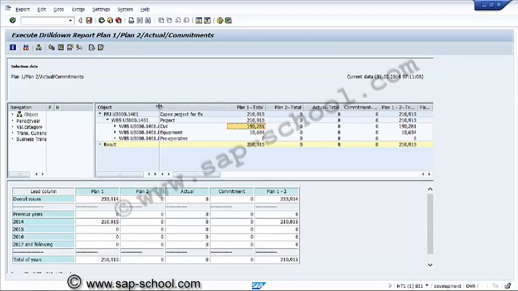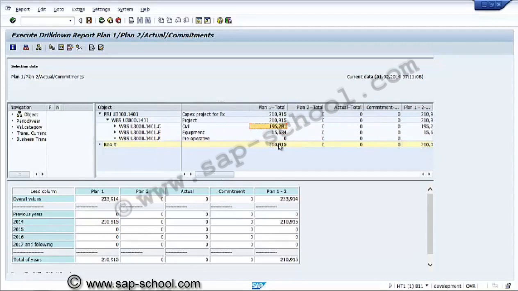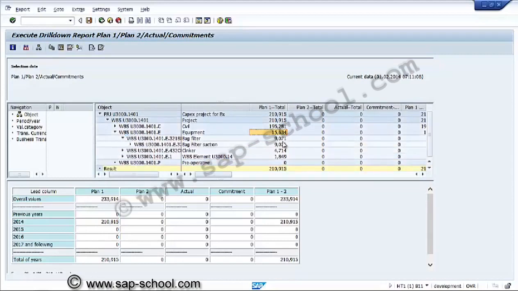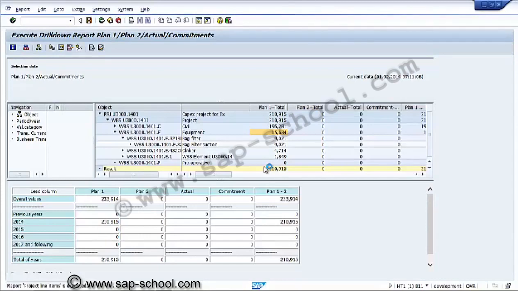If required, we can see the line item reports, like for this equipment WBS. These are the further details of this. Now we'll select this line item and go to line items. This will take us further to the line items of this planned value. So this is the functionality of this report.